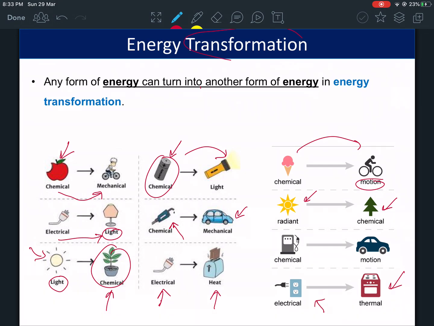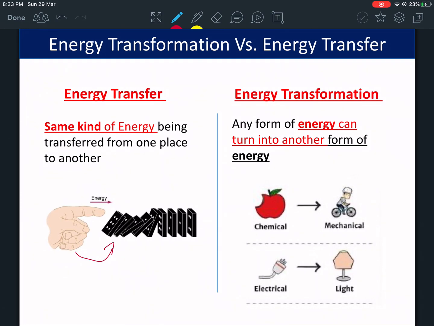So energy transformation is when one energy turns into another kind. It's different from energy transfer. I made this slide to show you the difference. Energy transfer, same kind. Energy transformation, from one kind to another kind. Here, it's just the same kind, but it's moving from one object to another. Energy transformation, from one kind of energy to another kind of energy.